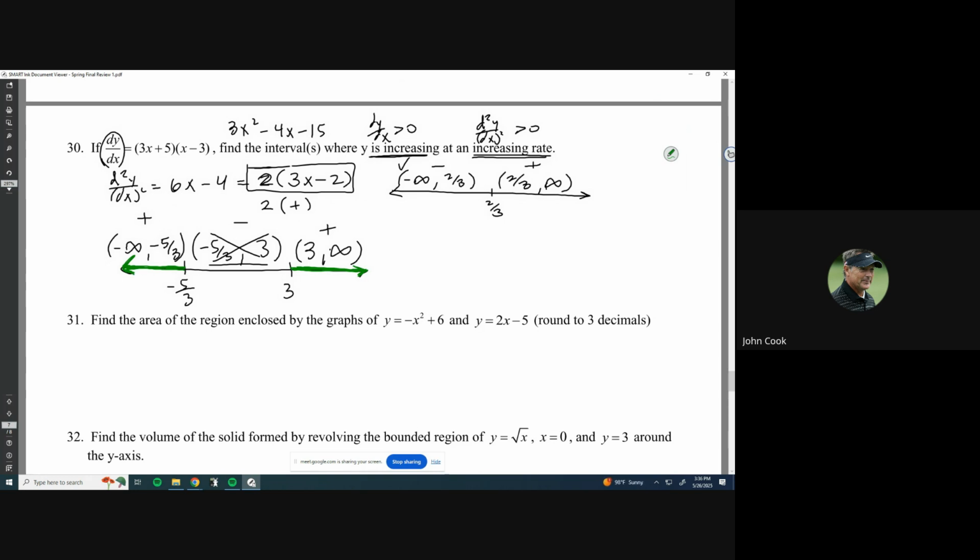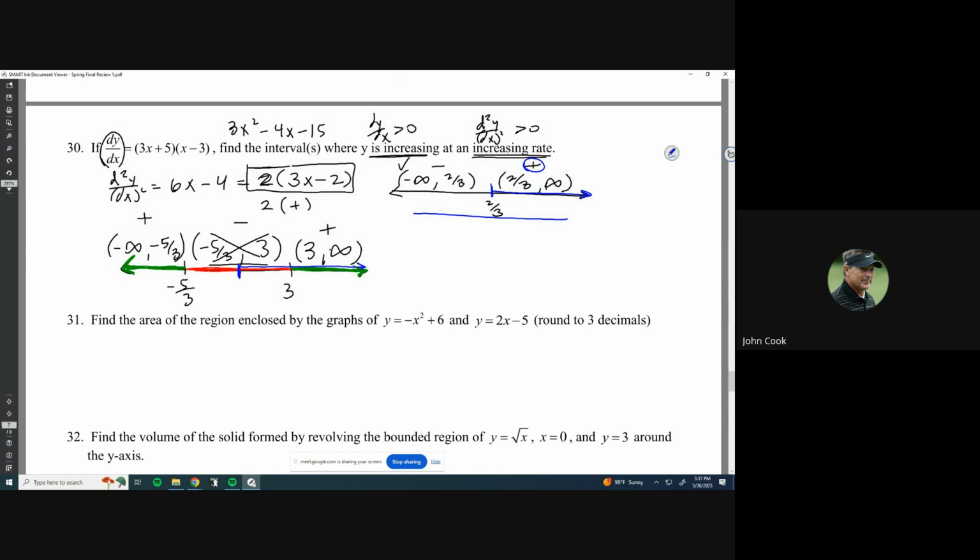And then I've got decreasing in this interval. Now if I overlay this interval, I'm just looking for 2/3 and above because now it's concave up. So 2/3 would be right here-ish. And everything to the right of that is going to be concave up.